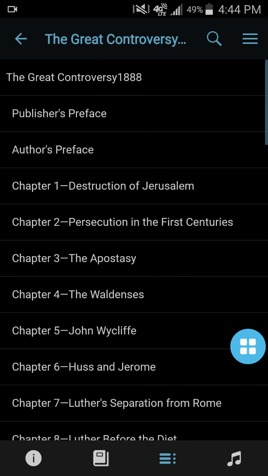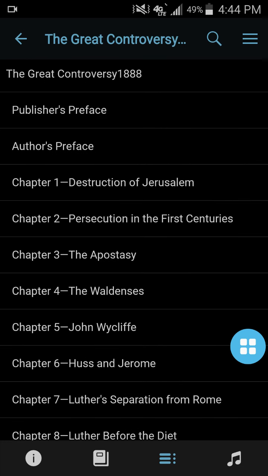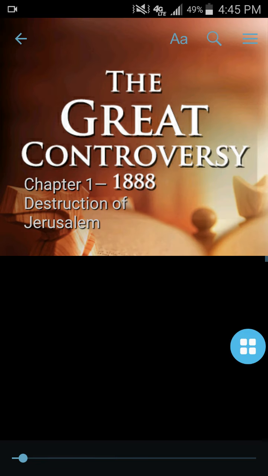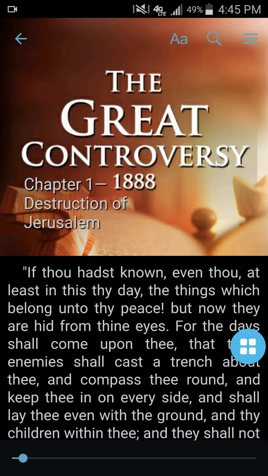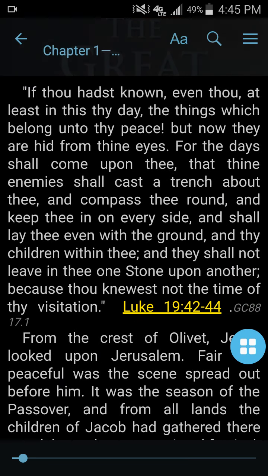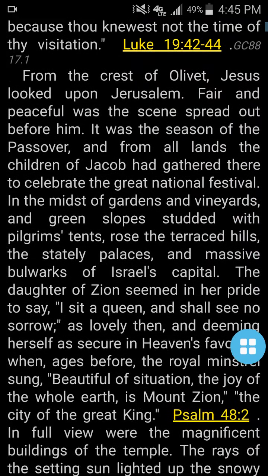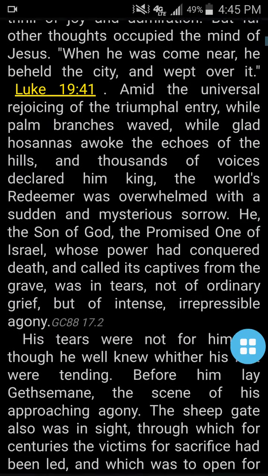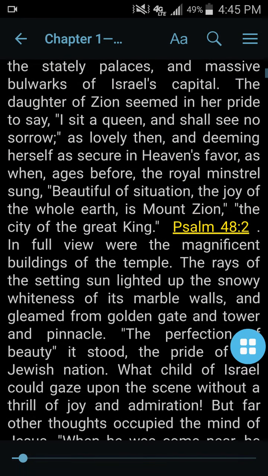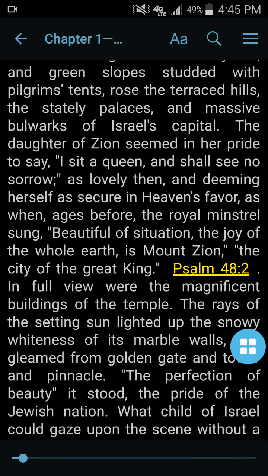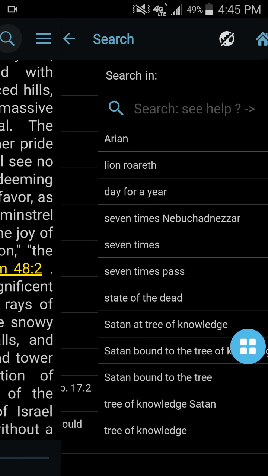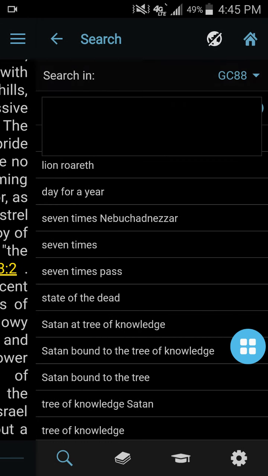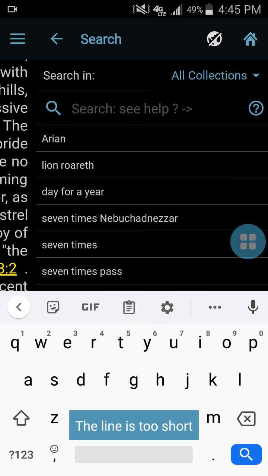Okay, but let's say we want to open up the book, go into chapter 1, Destruction of Jerusalem, and just click it, and then we can go through here, and as you can see, we can read the whole book. You can make notes, you can bookmark, you can highlight stuff. It's got all that stuff. But you see here on the top right, it's got that search icon. If we click that, we can run a search in everything that we have, out of all the books we download.